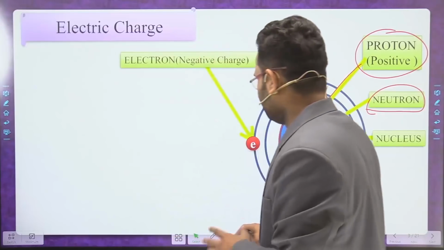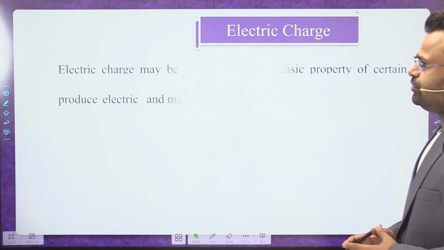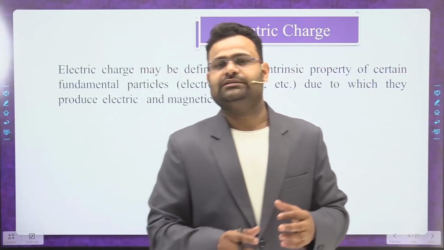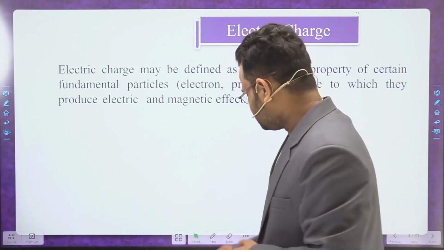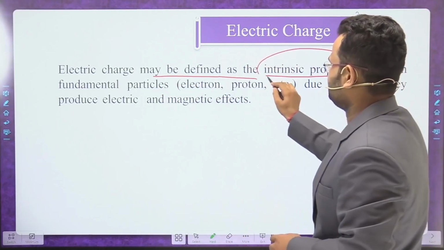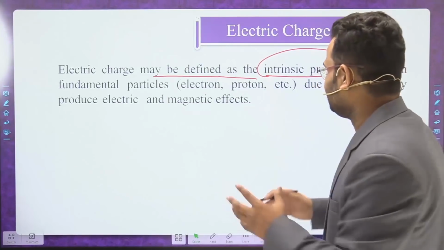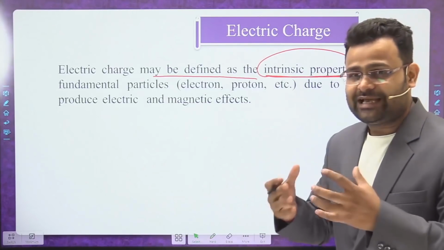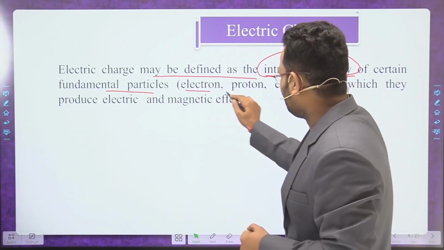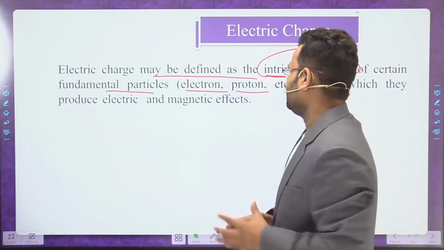Now we discuss the definition of electric charge. What is the definition of electric charge? We have three particles: one is a proton, one is an electron, one is a neutron. These are some important particles, dear students, but electric charge is defined as a property of these particles. Electric charge is an intrinsic property, a self-dependent property of fundamental particles. Which are the fundamental particles? We include only electron and proton, not neutron.